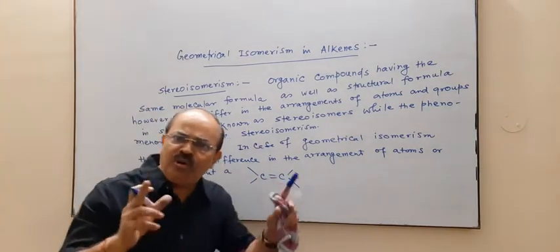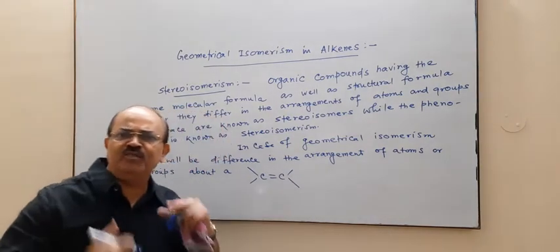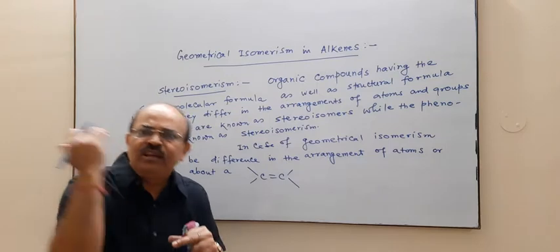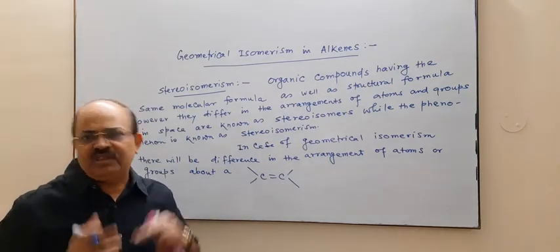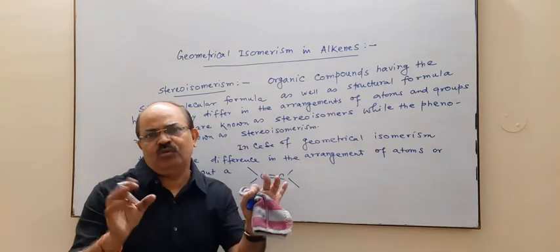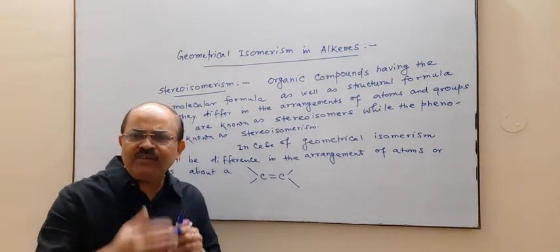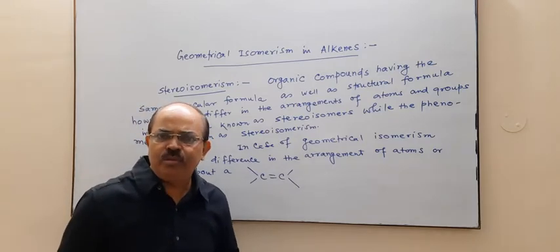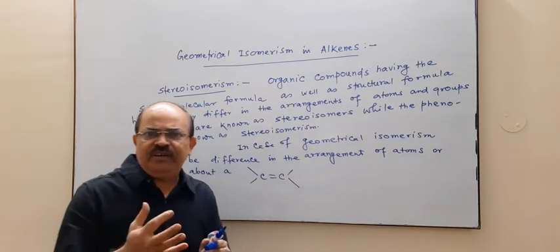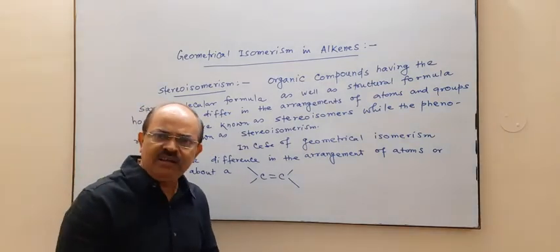So on doubly bonded carbon, if we have different arrangement of atoms and groups, then this will cause geometrical isomerism. Now the question is, what different type of arrangement will be on a doubly bonded carbon?